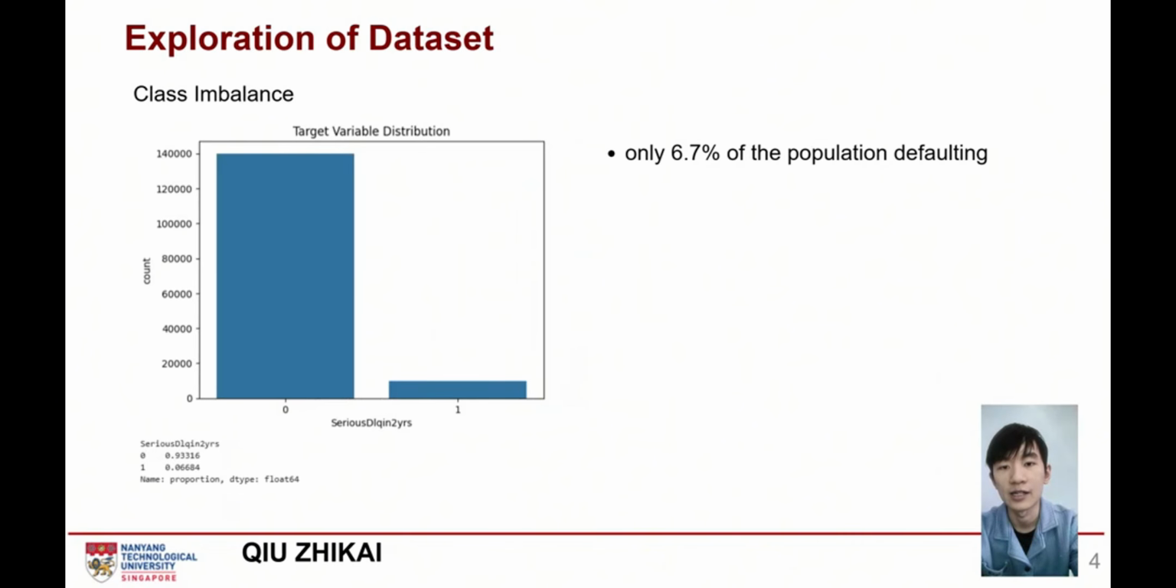Finally, we analyzed our target variable, serious delinquency in 2 years. We found a significant class imbalance, with only 6.7% of the population defaulting. This confirms that accuracy is a poor metric for success here. This EDA phase has provided the evidentiary basis for our subsequent workflows, where we will compare the minimally processed data against the fully processed data to demonstrate how rigorous preparation impacts performance. Thank you, and I will hand it over to my teammates.